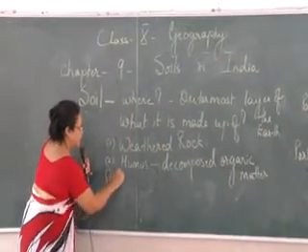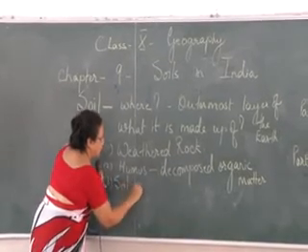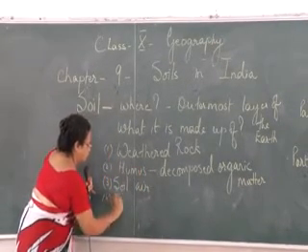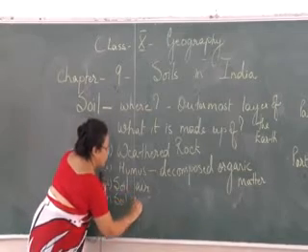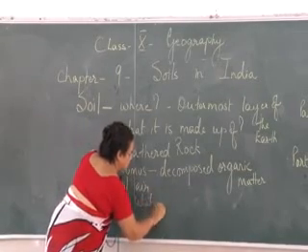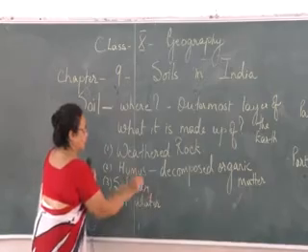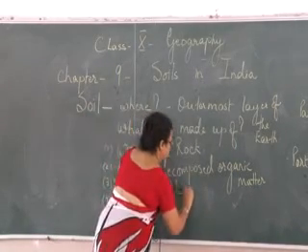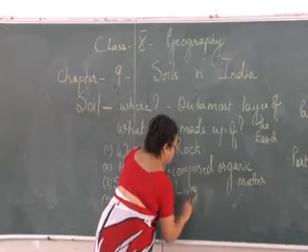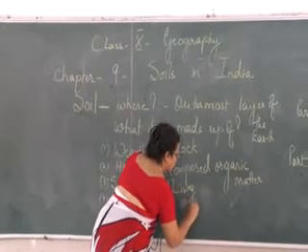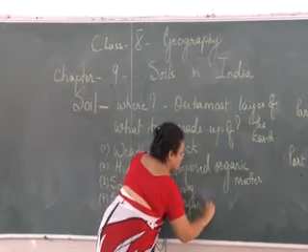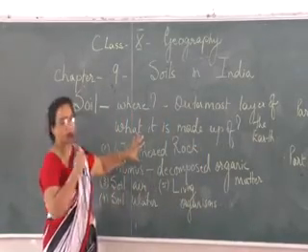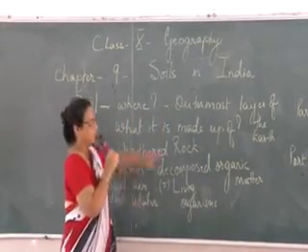Third is soil air. Fourth is soil water. And the last, I write it by the side over here, are living organisms. Five components soil has.